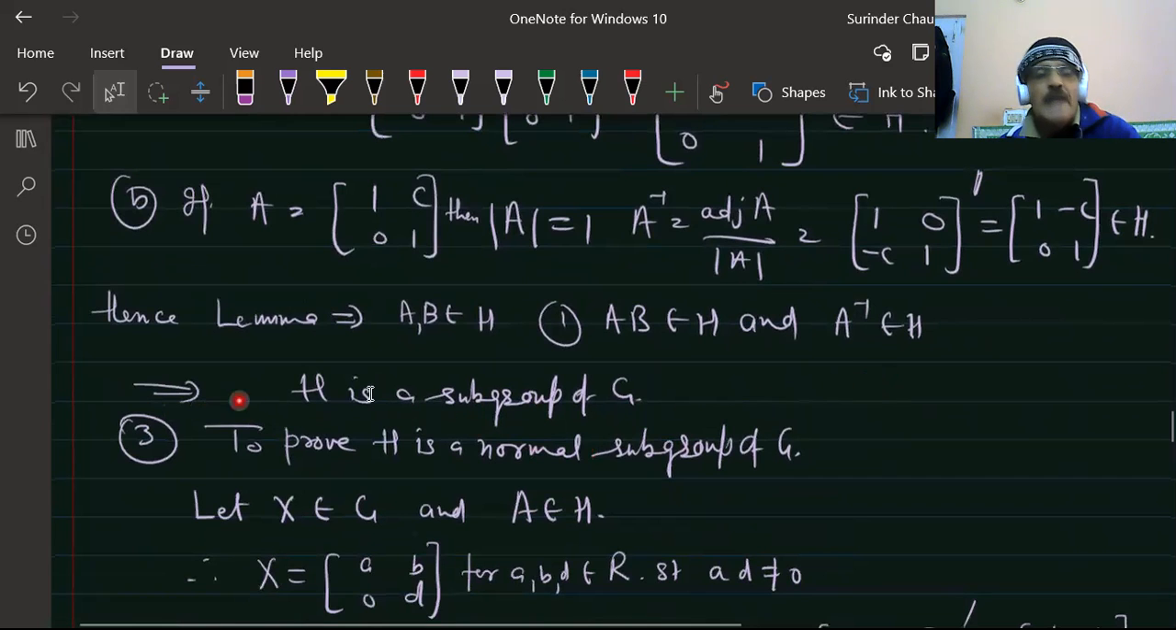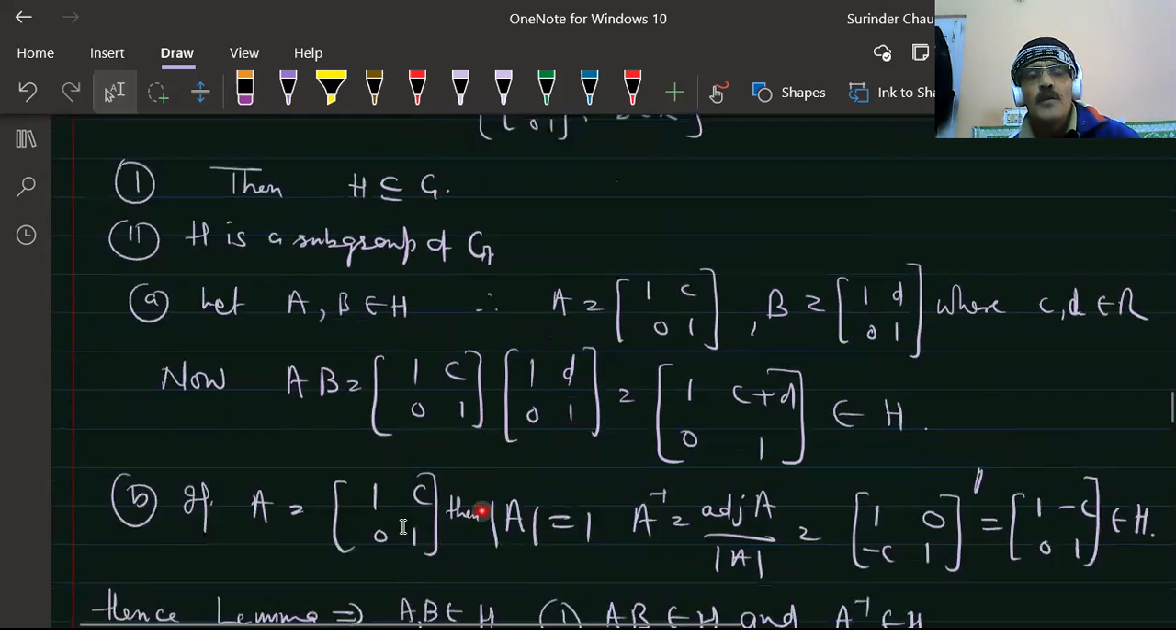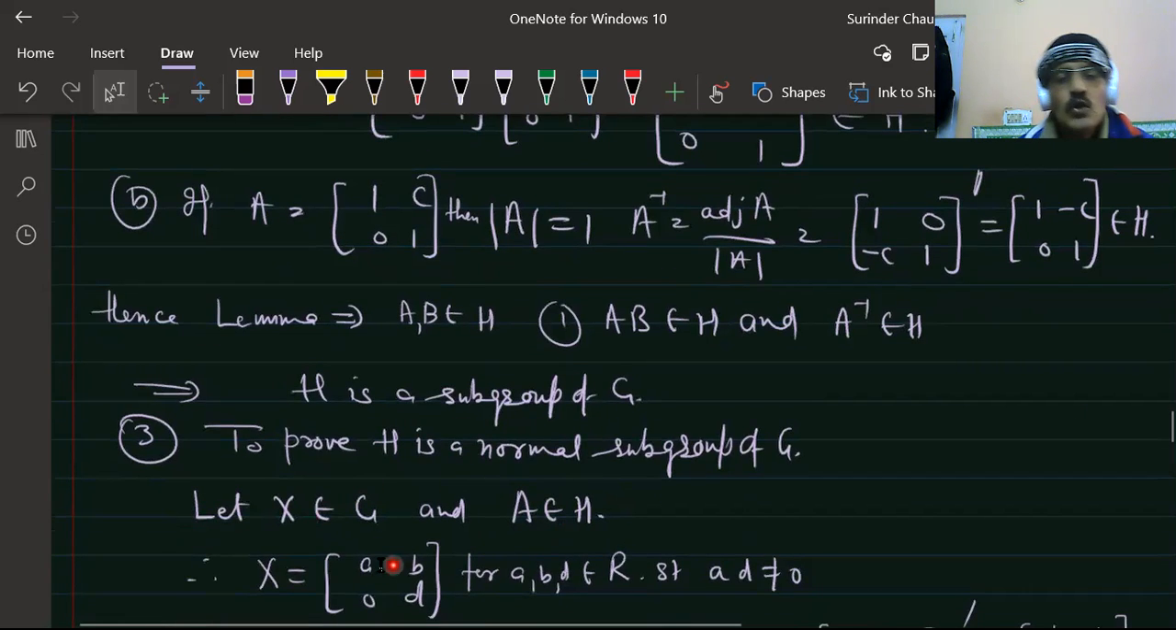Now we will show that H is a normal subgroup. We have shown this is a nonempty subset, and it's a subgroup. Now we have to show a subgroup is normal. So let us take X belonging to G and A belonging to H.